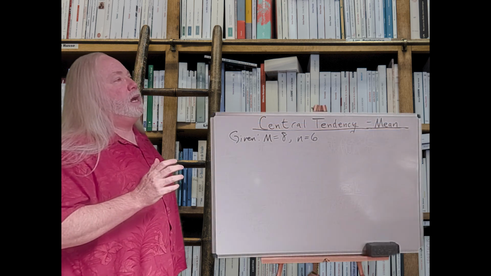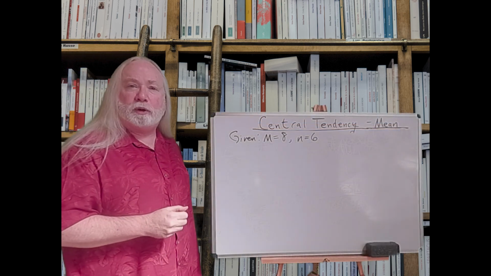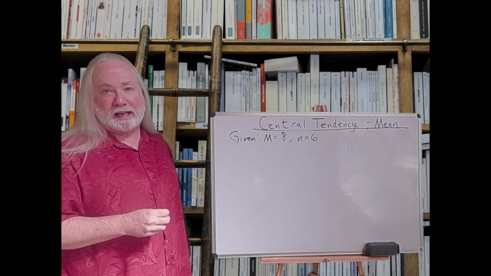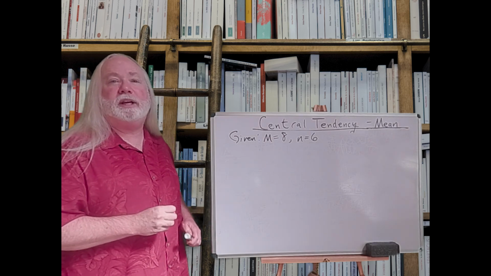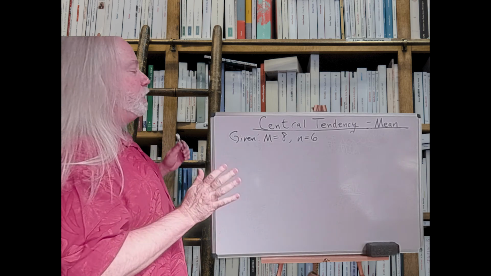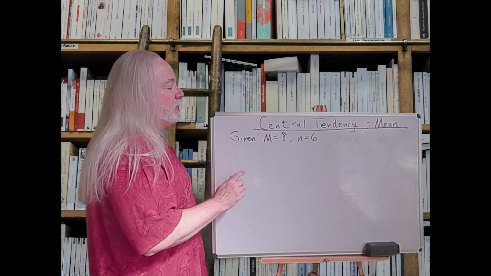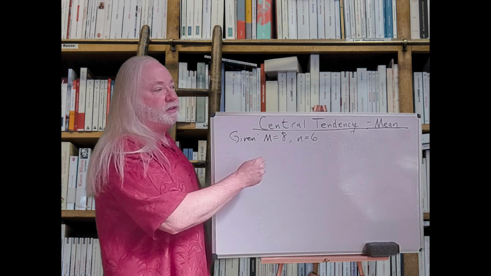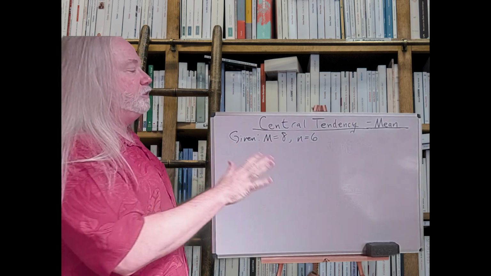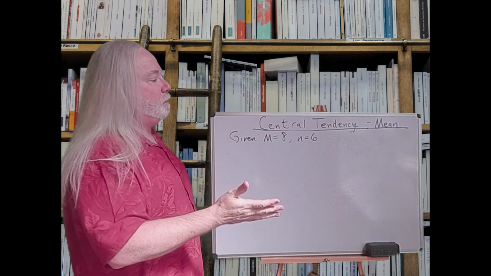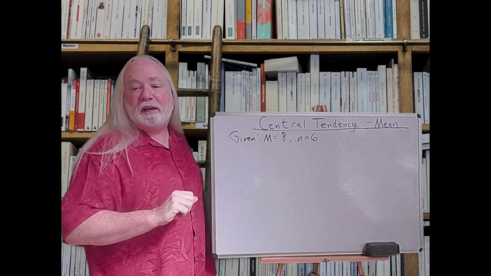All right, we're going to do some more exploration with these characteristics of the mean and just working with the mean in general here. So let's say we've got a situation where we have a sample. It's given to us that the sample has a mean of 8 points and that there are 6 scores. The number of scores is 6. So we've got 6 scores in there. We add them all up. We divide them by 6, and we end up getting a mean of 8.